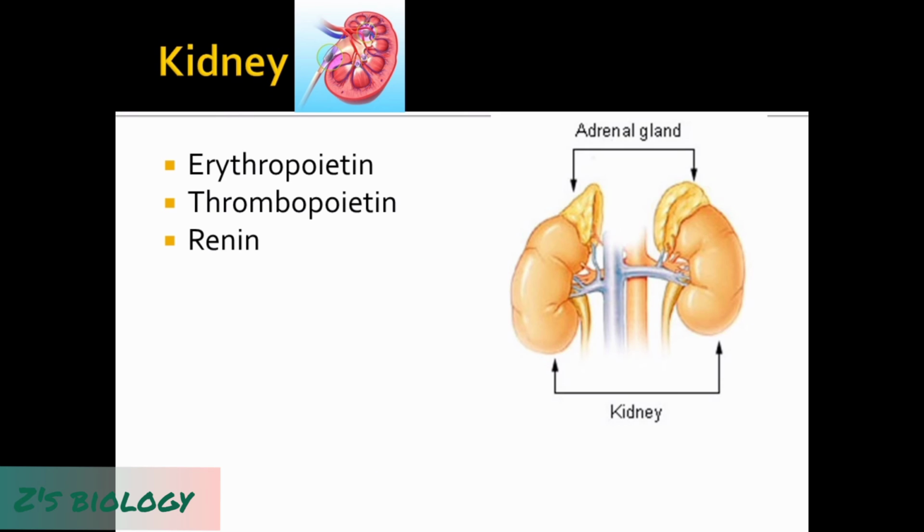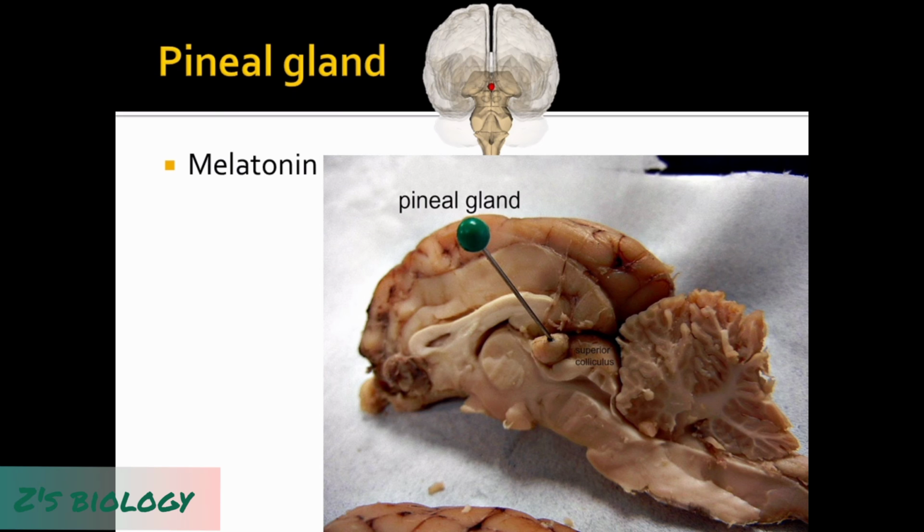If you look at the kidneys, they also release some hormones. For example, erythropoietin increases RBC production. Thrombopoietin, a hormone released by the kidney, stimulates the production of platelets. And renin works with aldosterone and increases the blood volume, thereby increasing the blood pressure.